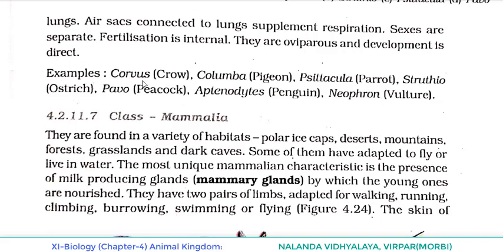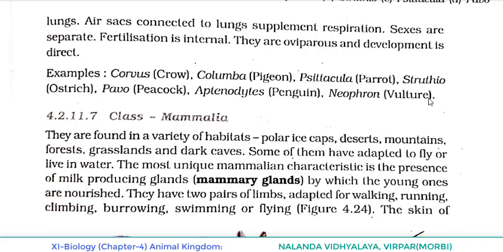Examples: corvus, crow; columba, pigeon; psittacula, parrot; struthio, ostrich; pavo, peacock; Aptenodytes, penguin; neophron, vulture. Once again, see the examples.